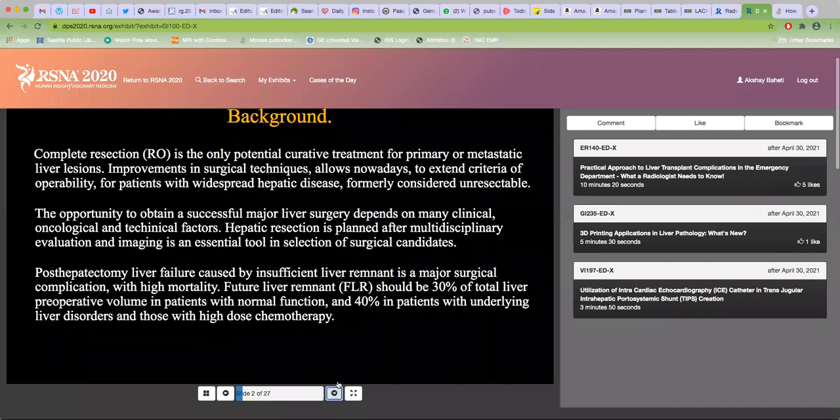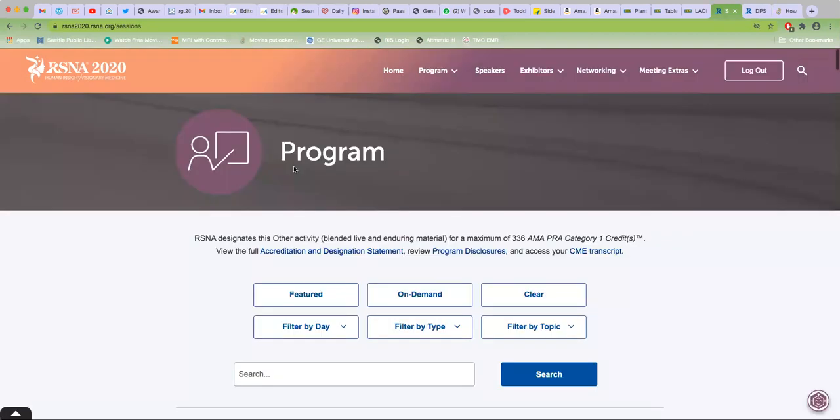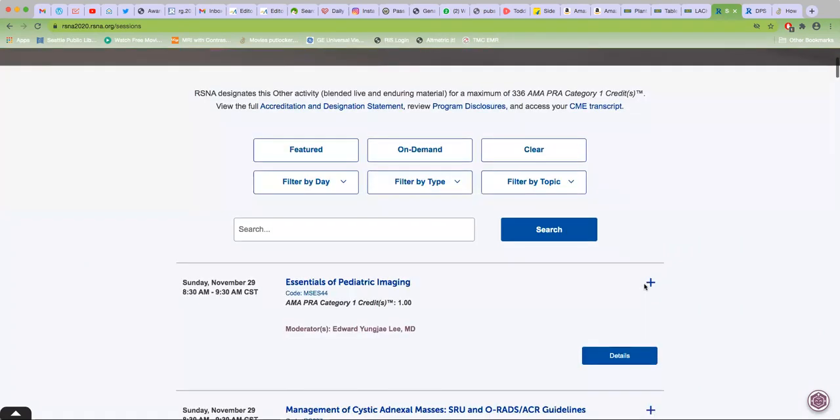Okay, but this is going very slow because of my net. But you got the hang of it, right? So you do that for the cases. And this is the main thing, the browse program. As far as I understand, you should get access till I think April. Some people get access only through the conference, but from what is written on the website, for most of us the access is there till April.